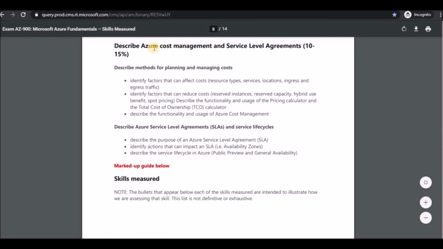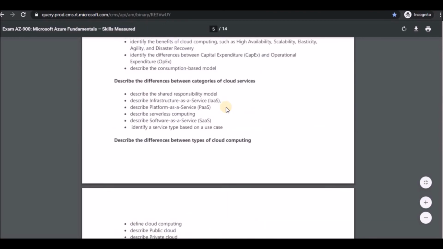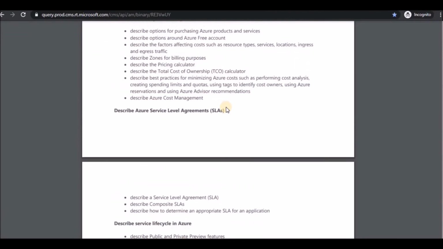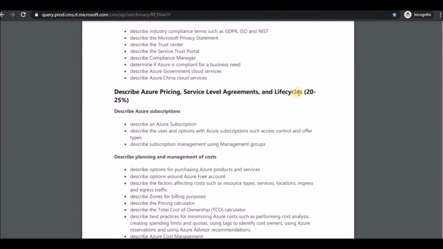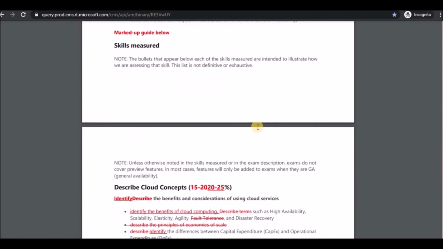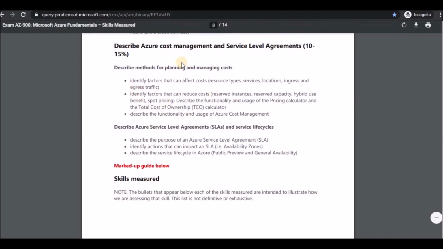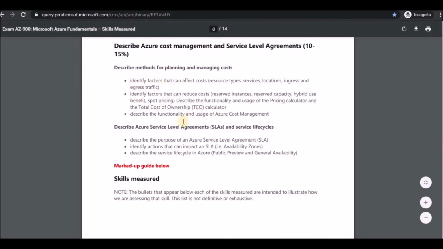And if you see the Azure cost management and SLAs section, earlier it was there, but right now what they have done is, if you scroll up you can see, earlier it was just 20 to 25%, now they have reduced it to 10 to 15%. And you can see the topics available are the same, the content is the same, nothing has changed.